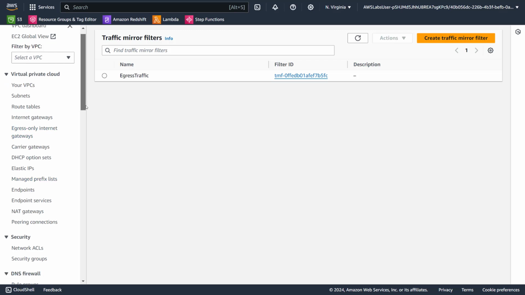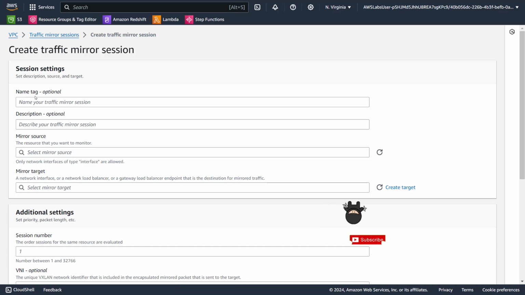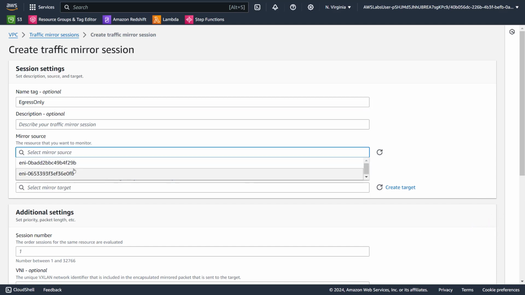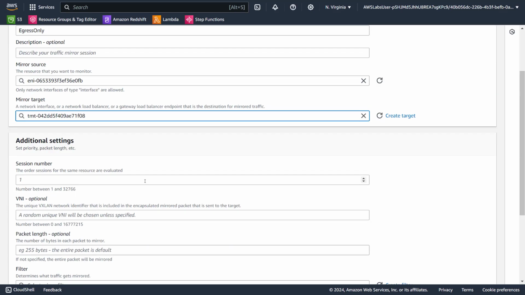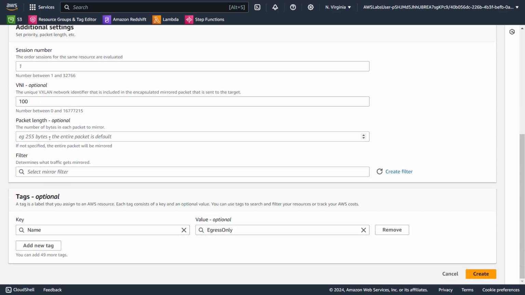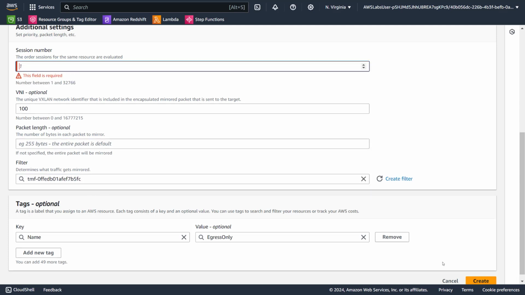And once that is there, the final thing is to go and create the session name. I think it's egress only. Source is the source server CNI, which is this one. Target is the target that we just created, and that's the one. I think this is something 100, I'm assuming. I don't remember what number they gave. I don't think they gave that. Filter is the filter that we created. That's it.